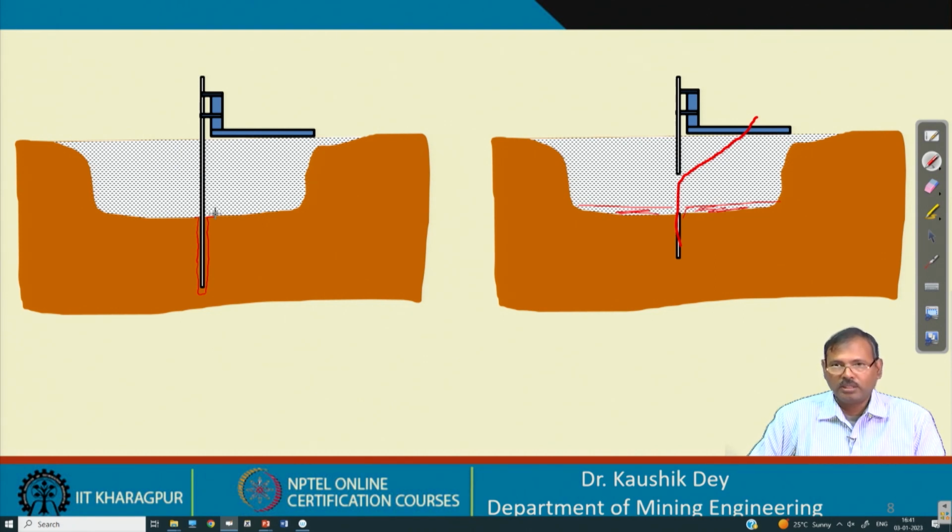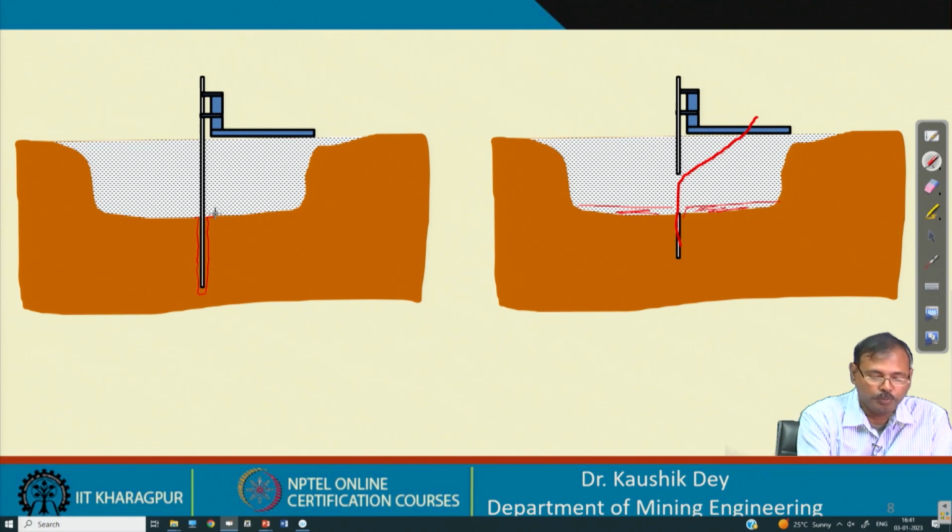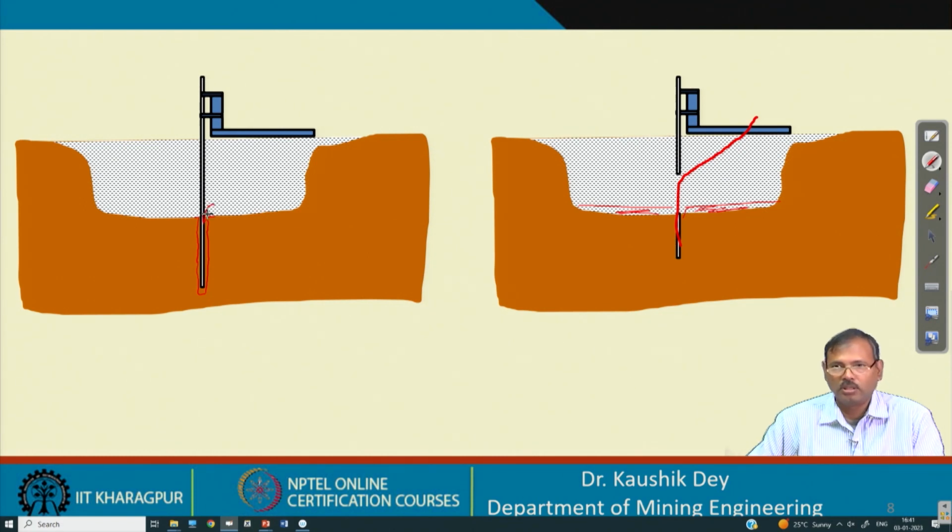There are two ways. One is that divers are allowed to place the explosive inside the hole and charge it, then allow the casing to come out, or if the casing is not iron made, if it is a flexible one, then the casing may be blasted also.